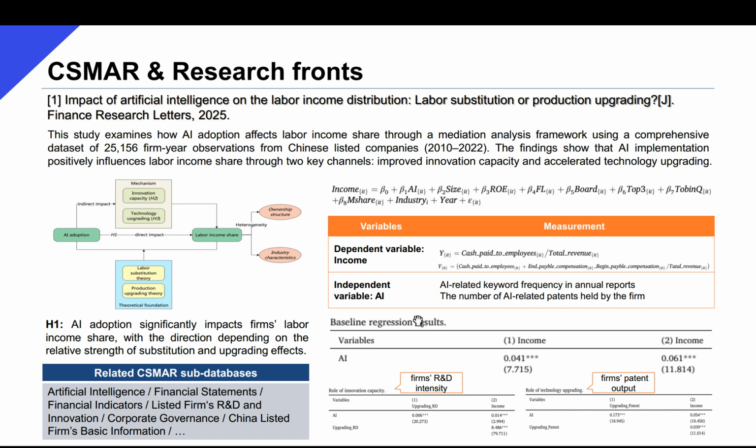The findings of this study show that AI implementation positively influences labor income due to the improvement of innovation capacity and technology upgrading. For the mechanism analysis, the data for firms' R&D expenditure and the number of granted patents are required and can be found in the subdatabase listed firms' R&D innovation.